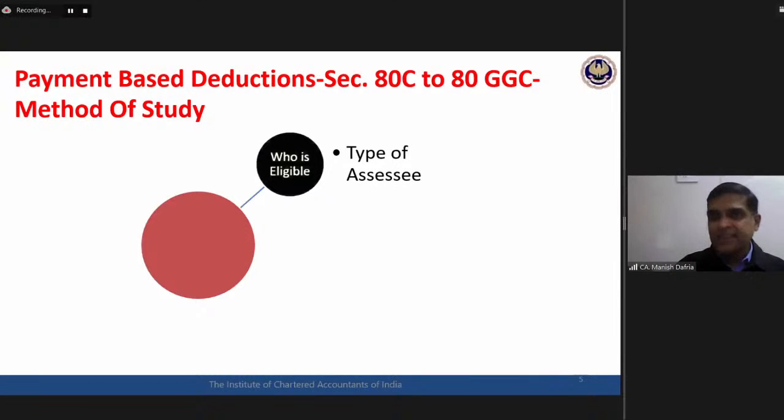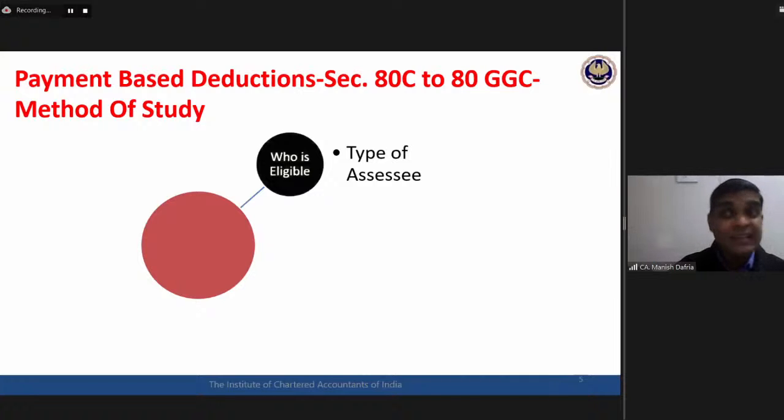Let's start our interaction at this point. This is my first question to you, and you can send your answers in the chat box. We have not studied that section, but let's test your knowledge already. Section 80C: is this deduction available only to a resident assessee, or is it available to both resident and non-resident? Send me your answers. Type of assessee, do we have that finer understanding? Deduction under Section 80C: is it available to both resident and non-resident, or only to the resident?